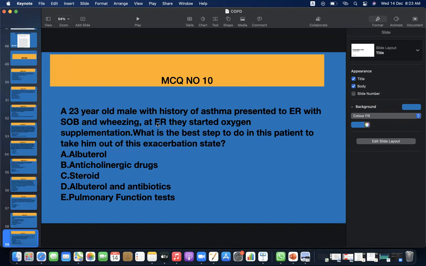MCQ number 10. A 23-year-old male with a history of asthma presented to the ER with shortness of breath and wheezing. They started oxygen supplementation. What is the best step to take the patient out of this exacerbation state? A. Albuterol, B. Anticholinergic drugs, C. Steroids, D. Albuterol and antibiotics, and E. Pulmonary function test.